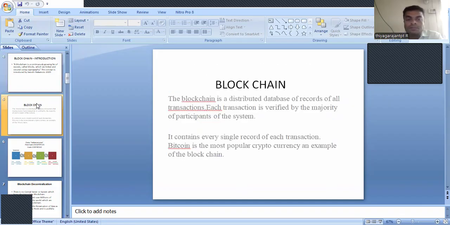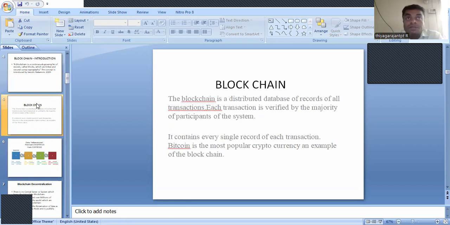In addition, a blockchain is said to be a distributed database of records of all the transactions. Each transaction is verified by the majority of the participants of the system. For example, we have a number of persons there.